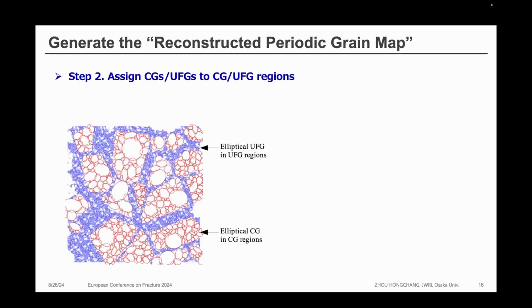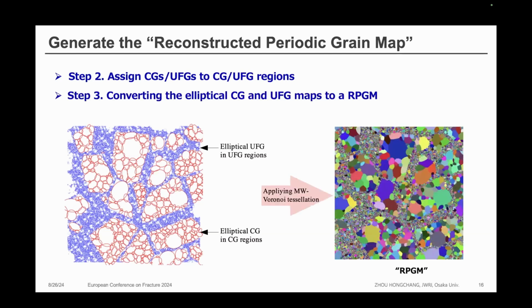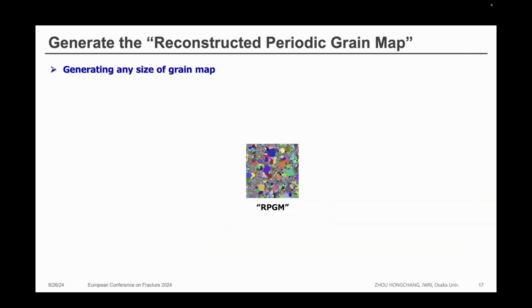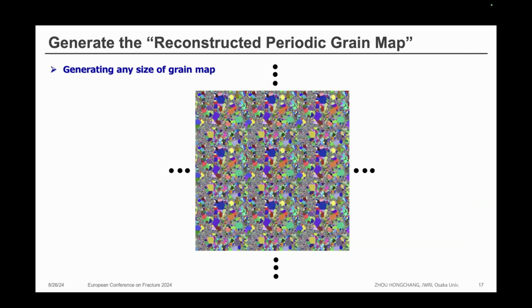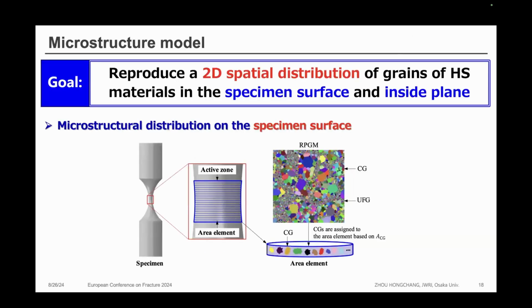Okay, so this is an example. We assign the coarse grain in the coarse grain region, and the actual fine grain, which has the shape of an ellipse, in the actual fine grain region. Then we convert this elliptical coarse grain or fine grain to an RPGM, a reconstructed periodical grain map. By using this RPGM, we can generate a grain map of any size because it is periodical. And so we can go on to define the microstructure model.